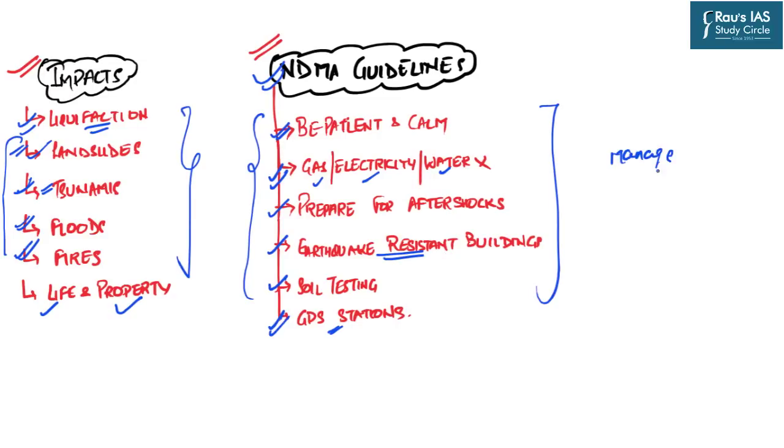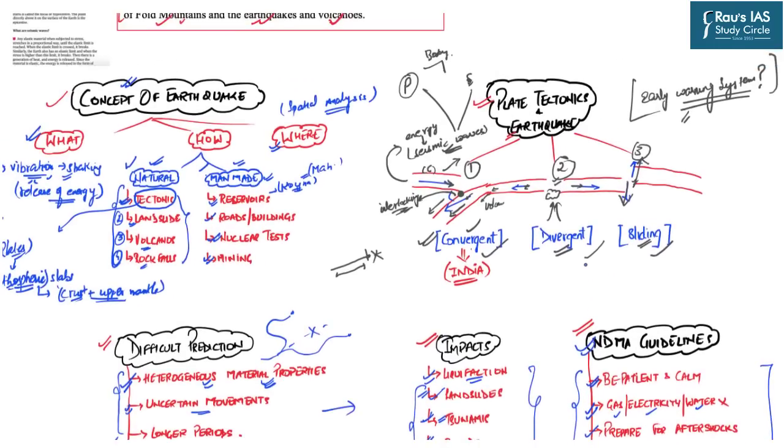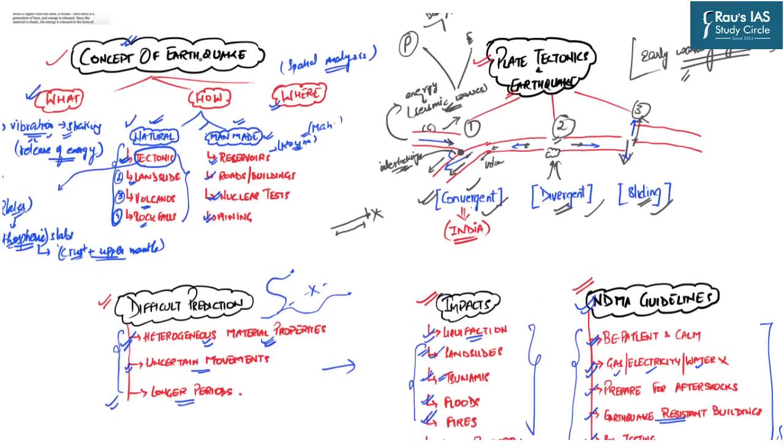It helps us to better manage and prepare for earthquakes and further helps us to follow the disaster risk reduction principles as outlined by the Sendai Framework. So that's all for the earthquake, and now let us revise the topic in brief once again. Initially, we discussed the concept of the earthquake, that is, what exactly is an earthquake? It is simply the vibration and shaking of the earth's surface.